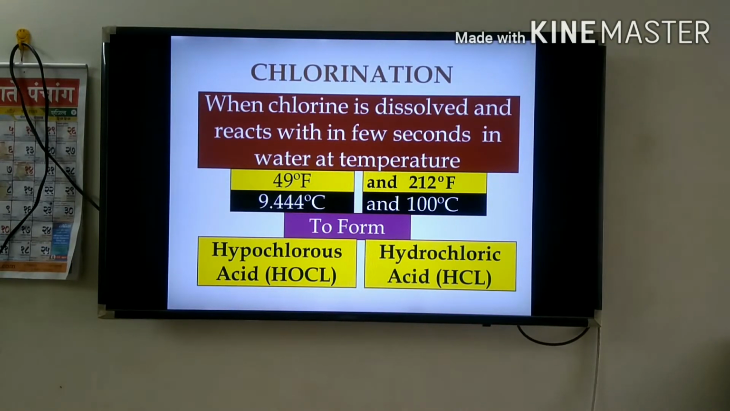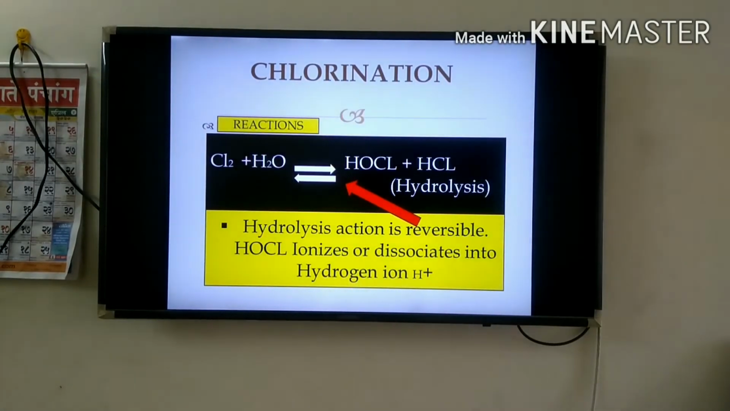At this temperature, chlorine reacts with water and forms hypochlorous acid, that is HOCl, and hydrochloric acid, that is HCl. The reaction is Cl2, that is chlorine, plus H2O, that is water, goes to HOCl plus HCl. This is hydrolysis, and this action is reversible.